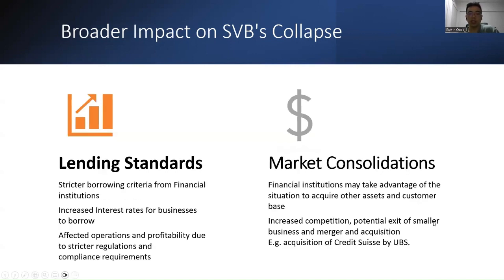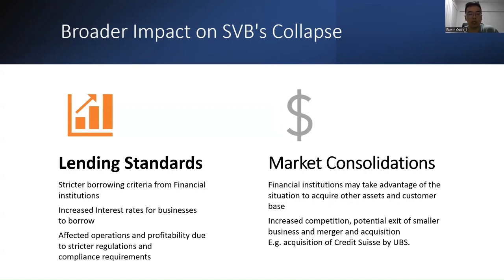Another impact will be the stricter lending standards, where financial institutions implemented stricter borrowing criteria, especially to businesses that have a similar business model or risk profile to SVB. Such criteria will include higher interest rates, regulations, and compliance standards, making borrowing significantly harder and more expensive for businesses. This will in turn affect business operations and bottom-line profitability.